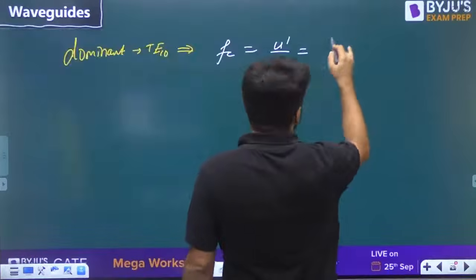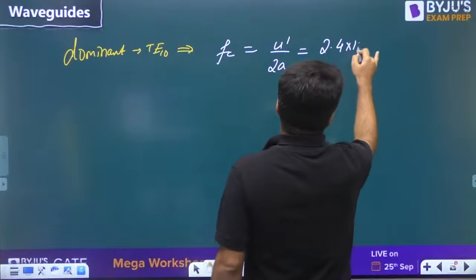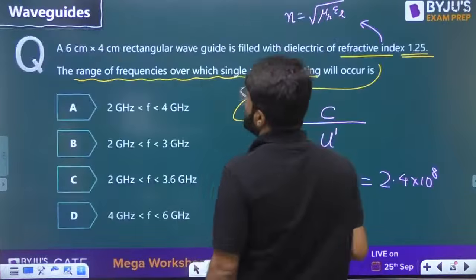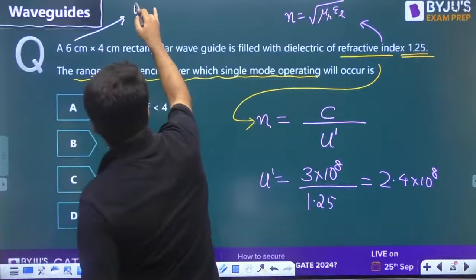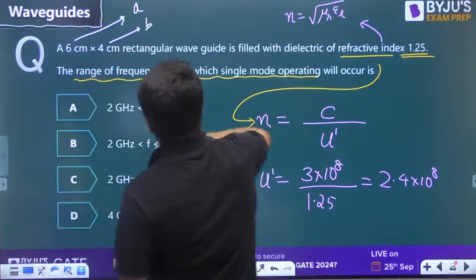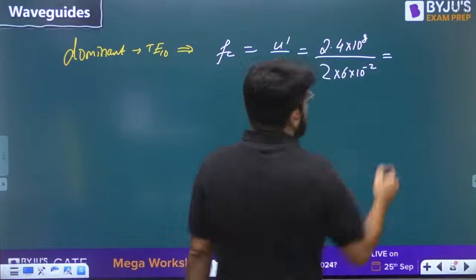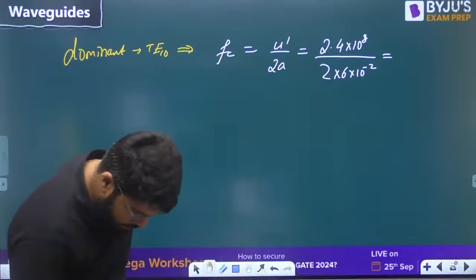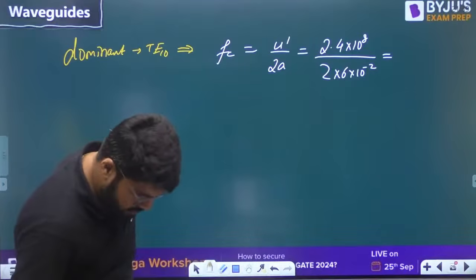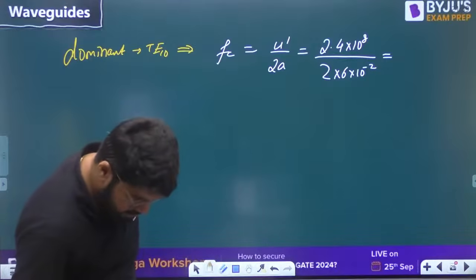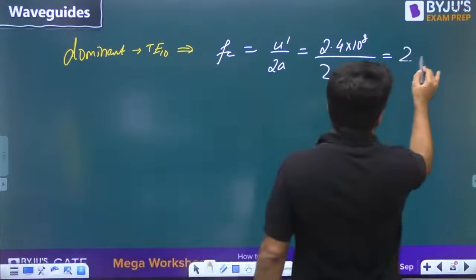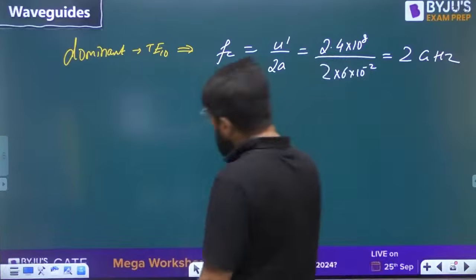Place down the value: 2.4 into 10 power 8 divided by 2a. a is 6 centimeter, b is 4. Divided by 2 into 6, that is 12, so this is 2 gigahertz.